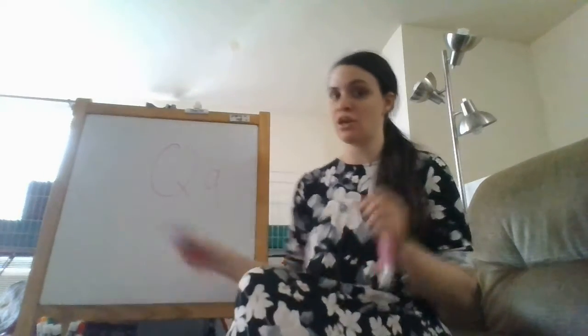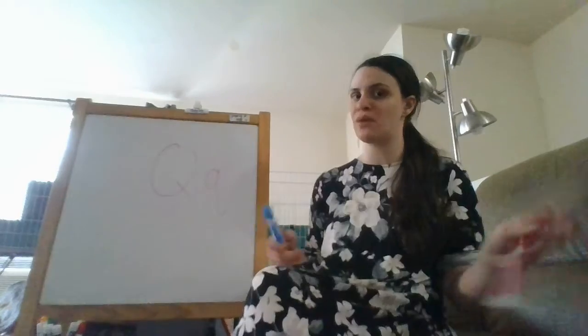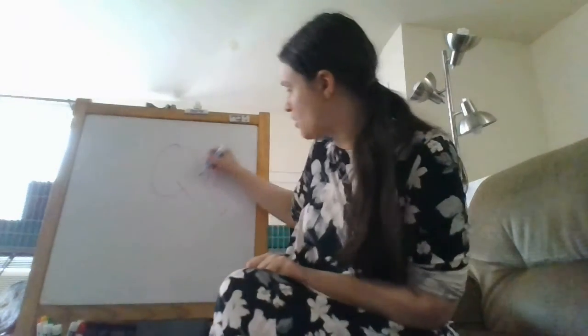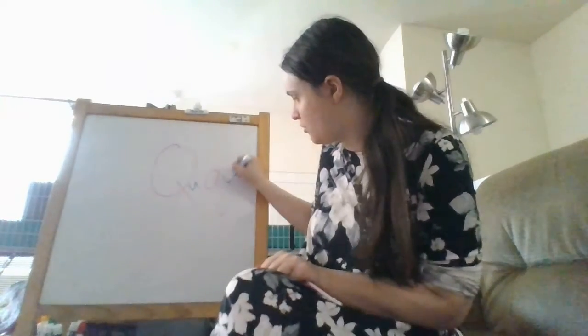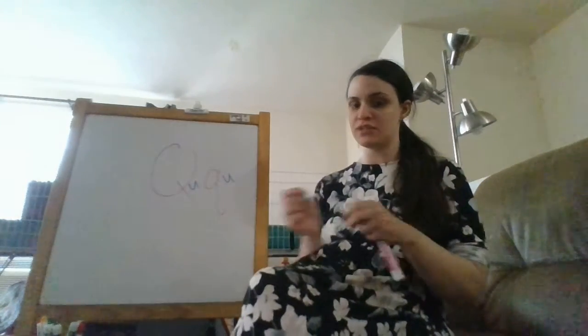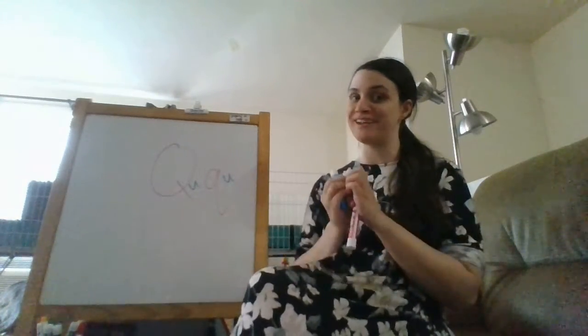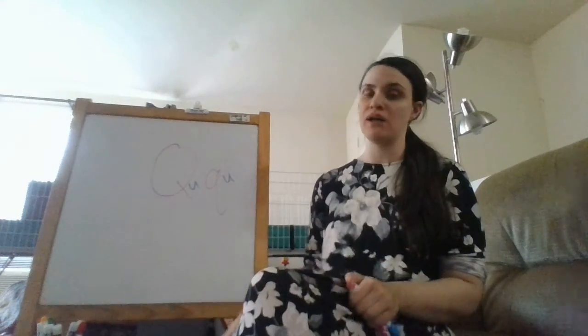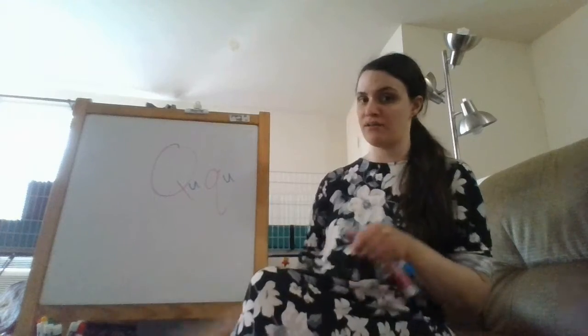Now, remember we said Q has a friend that it always sticks with. Does anyone remember what letter Q is always with? Q is always with U. All our words are QU because Q and U stick together like glue. So Q and U say what? They say qua. So can we say that? Qua. Very good.